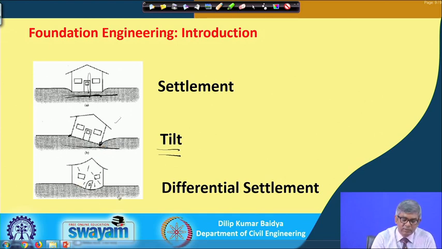And this is another situation called differential settlement, because the settlement is different at different places, and because of that the building may develop cracks and so on, as shown here. So these three types of settlements are there: general settlement, then tilt, and then differential settlement. Different types of settlement will have different limiting values, which have to be seen and considered during your design.